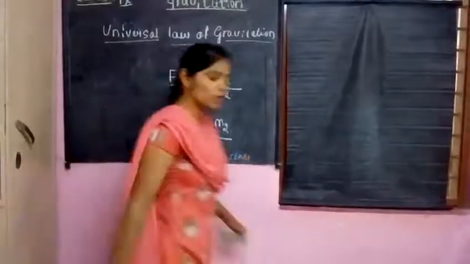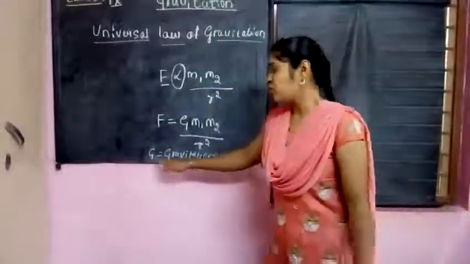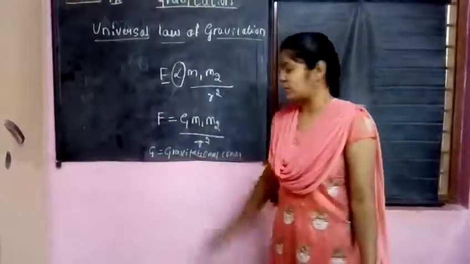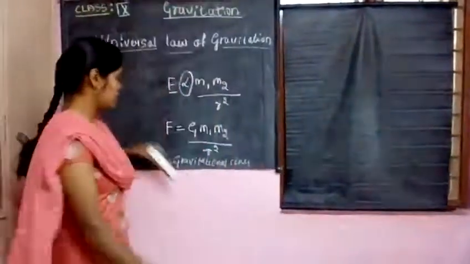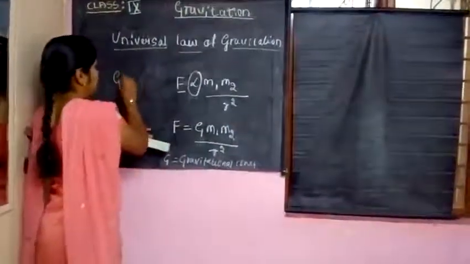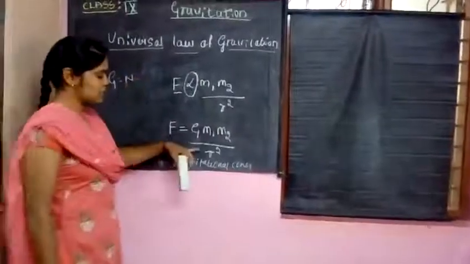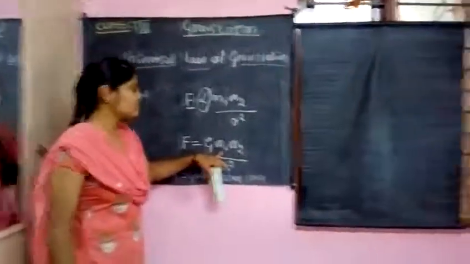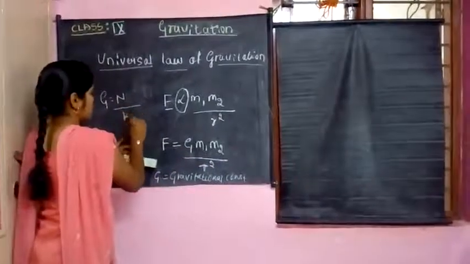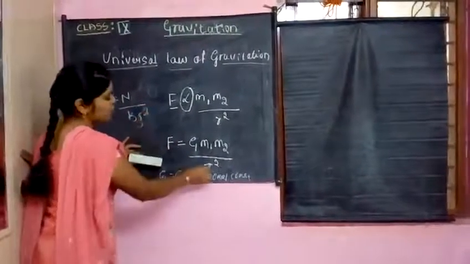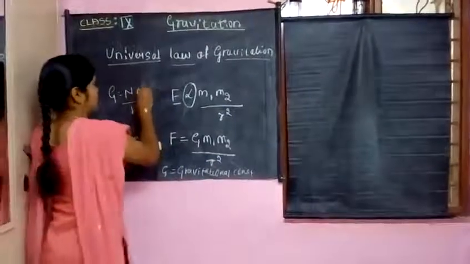And I also told about the SI unit of this force and the gravitational constant. The force is represented in Newton, the mass is represented in kg, so kg square, and the distance is meter square.